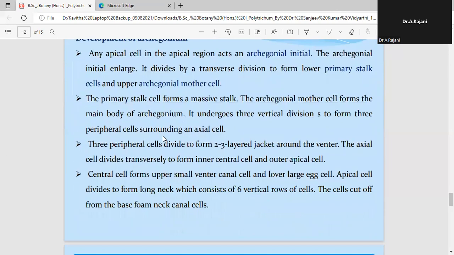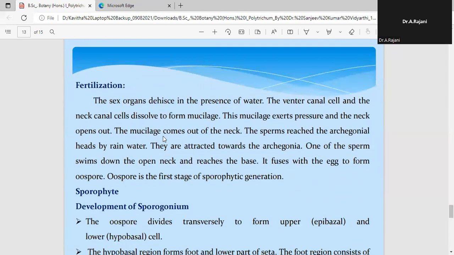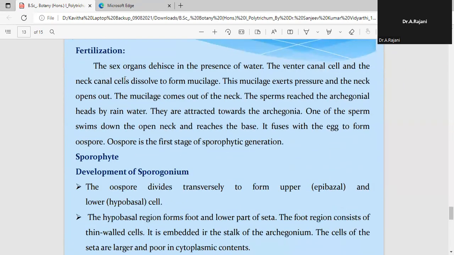So this is the development; we don't require development here. Now, fertilization. When the antheridial head and the antheridia dehisce, they release the antherozoids, the so-called male gametes. These male gametes, what we call sperms, are biflagellated.